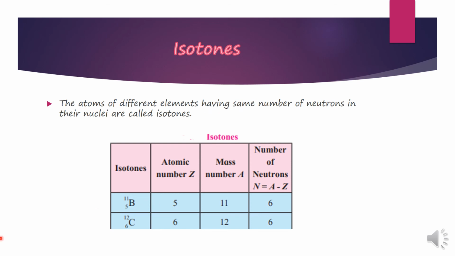Now the last one, isotones. Isotones are atoms of different elements having the same number of neutrons in the nuclei. For example, here 6C12 and 5B11 have atomic numbers 6 and 5 respectively. Mass numbers they show are 12 and 11 respectively, but the number of neutrons is 6 and 6. They have different atomic numbers, different mass numbers and the same number of neutrons. That is why they are called isotones.